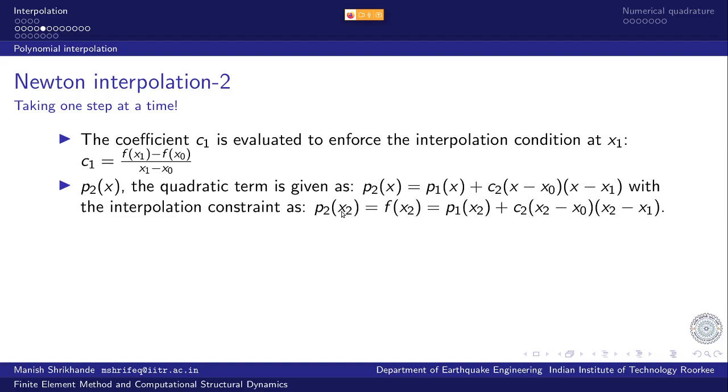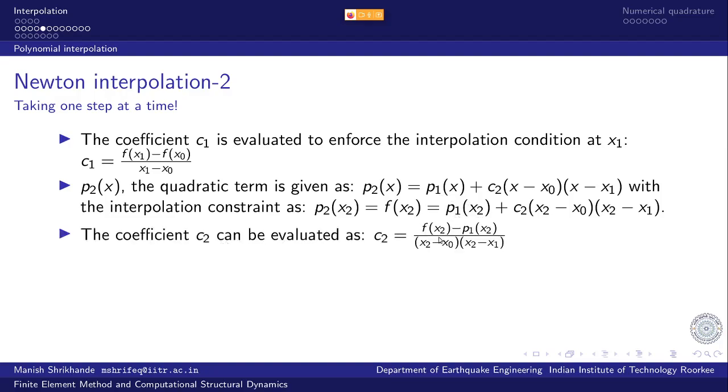When evaluated at x2 there is only one unknown, that is C2, and that can be evaluated by just evaluating the entire function at x2. So C2 can be evaluated as f of x2 minus the first degree polynomial P1 evaluated at x2,